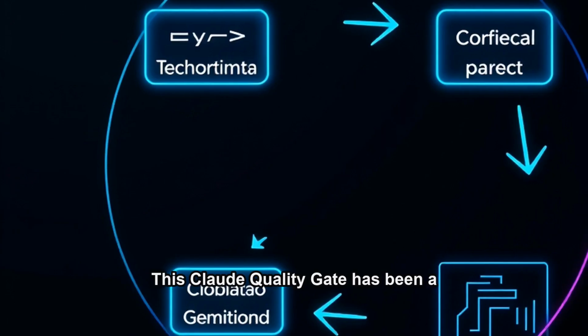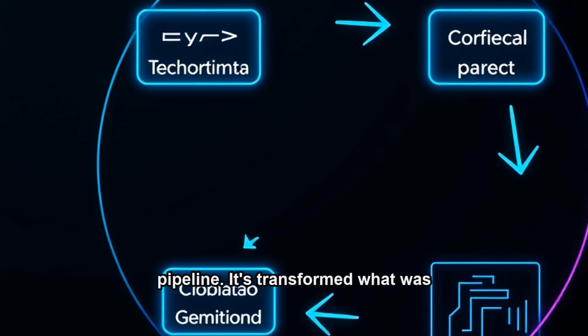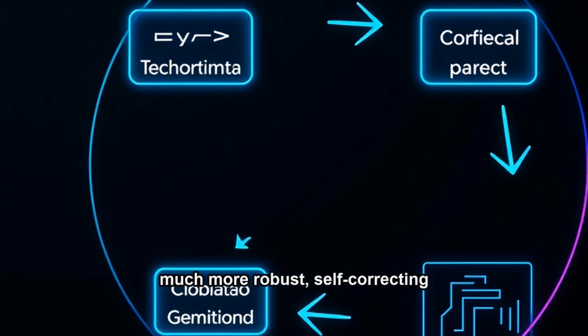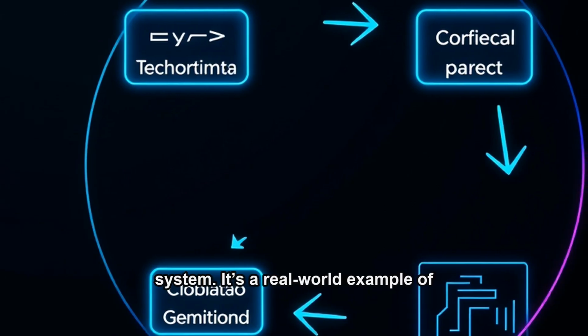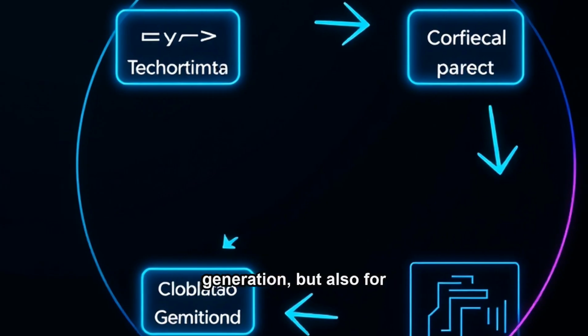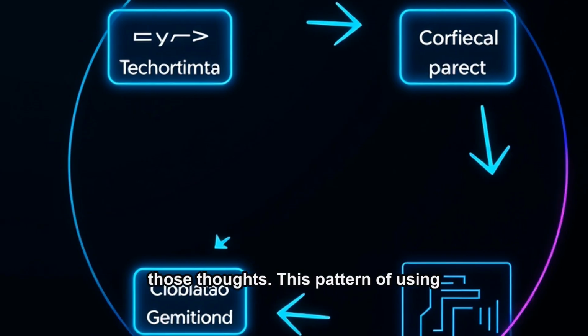This Claude Quality Gate has been a game changer for my video production pipeline. It's transformed what was once a brittle, manual process into a much more robust, self-correcting system. It's a real-world example of applying an LLM not just for generation, but also for metacognition, making it think about its own thinking, and then act on those thoughts.